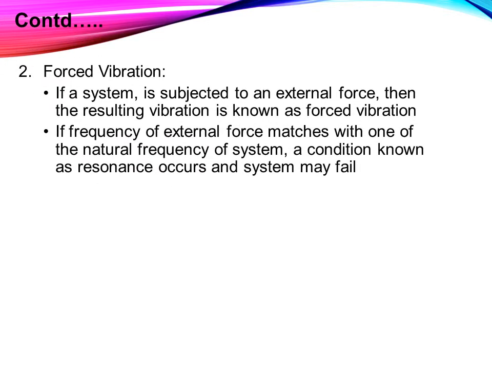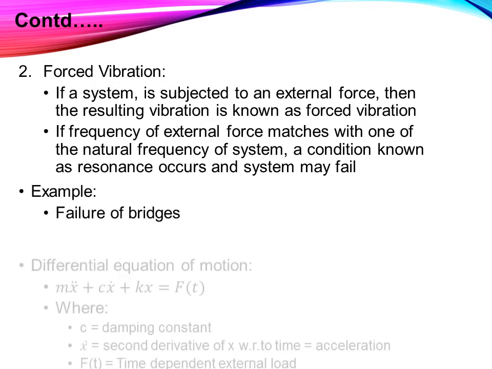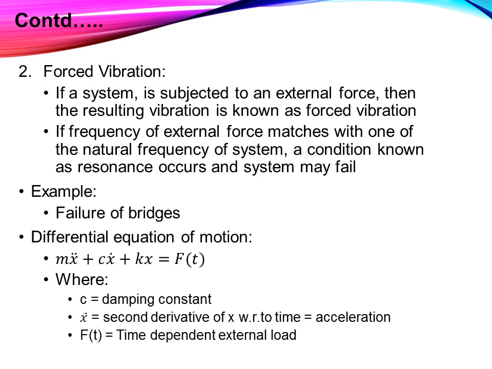Next, the second type is forced vibration. If a system is subject to an external force, then the resulting vibration is known as forced vibration. If the frequency of the external force matches one of the natural frequencies of a system, a condition known as resonance occurs and the system may fail. So we have to avoid the resonance condition; the forcing frequency should not be equal to the natural frequency. An example of forced vibration is the failure of bridges.